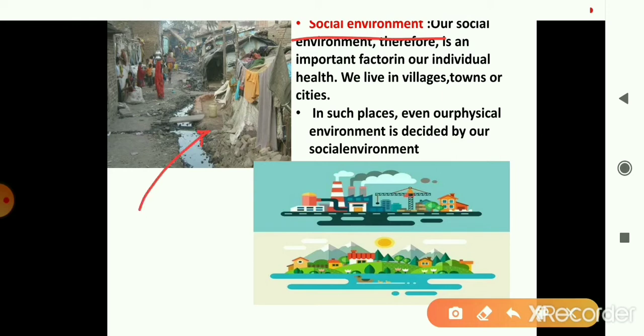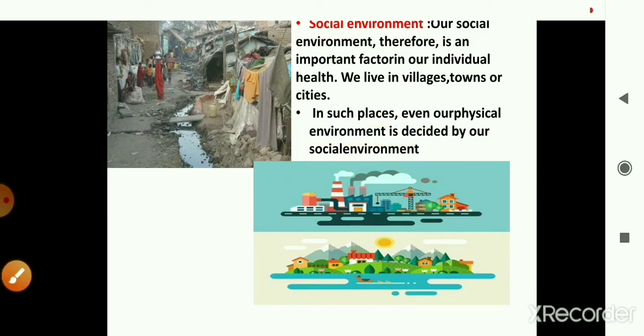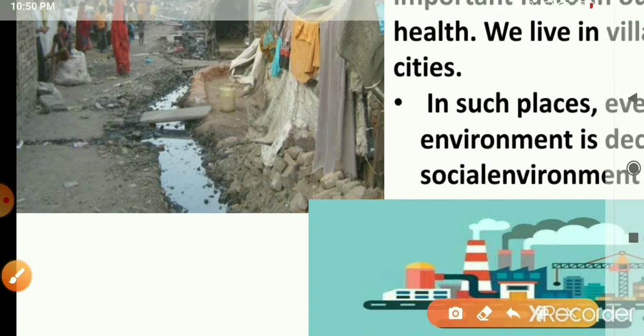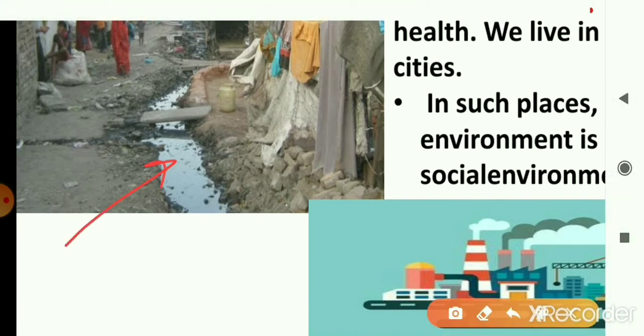If you move to the slums, you'll find the conditions quite different from those of cities or villages. In fact, the physical environment of a place is decided by its social environment. Look at the slums: it's all polluted around, and you don't find clean drinking water. So the physical environment is related to the societies.